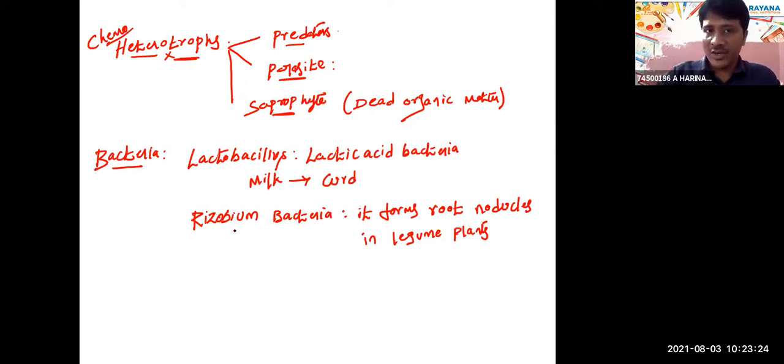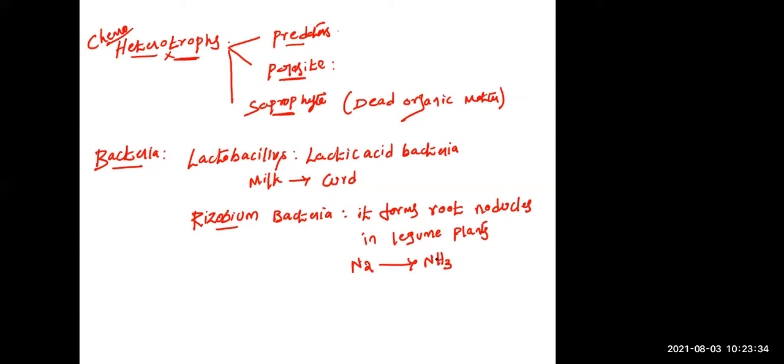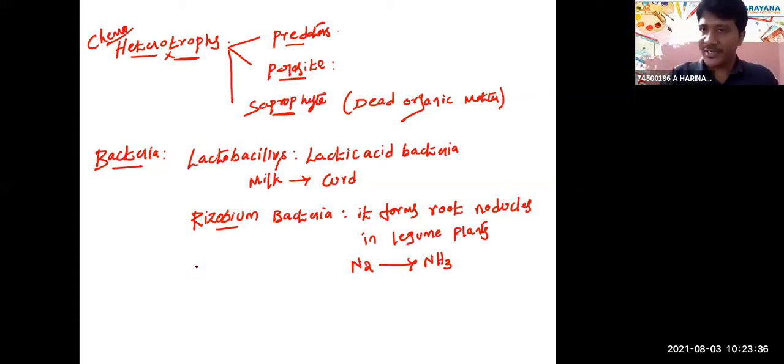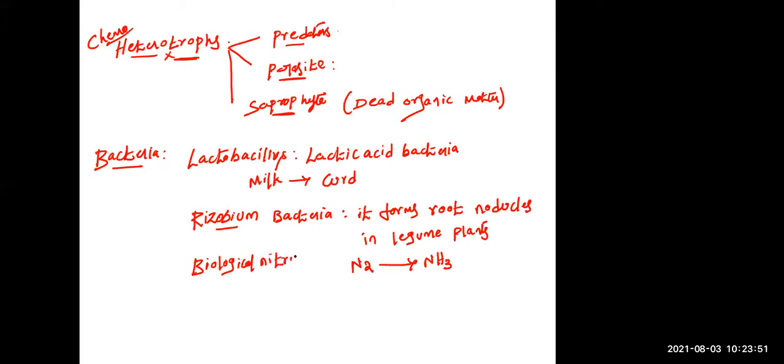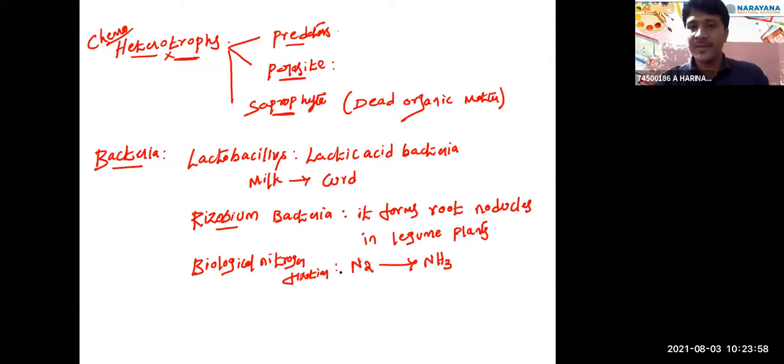What is the main function of Rhizobium? It is present inside the root nodule and converts atmospheric nitrogen into ammonia. This process we call biological nitrogen fixation. It is a biological process because Rhizobium is involved here.